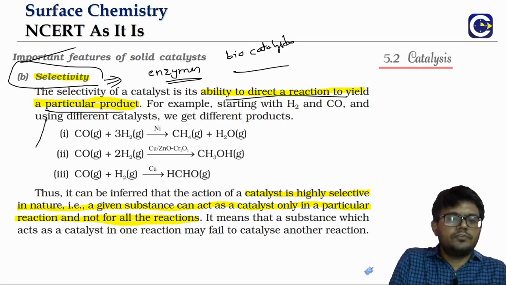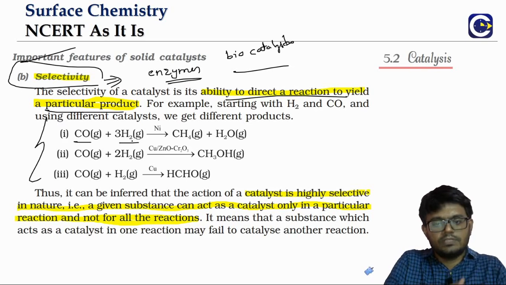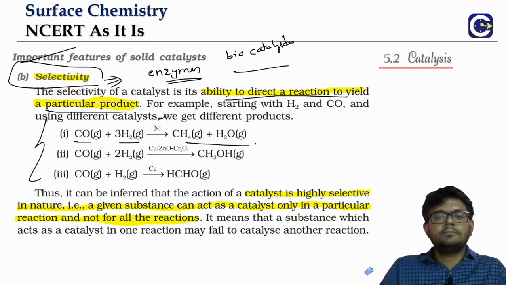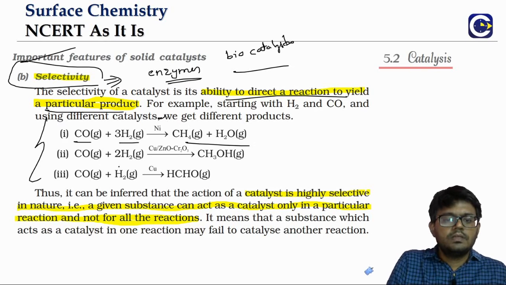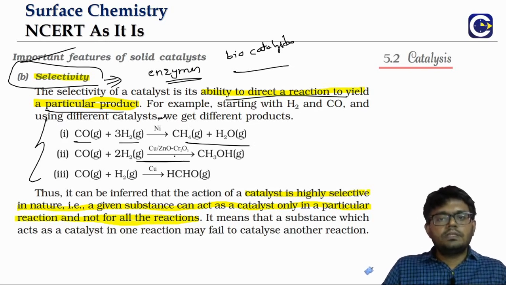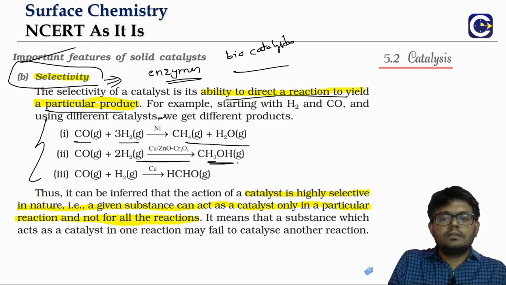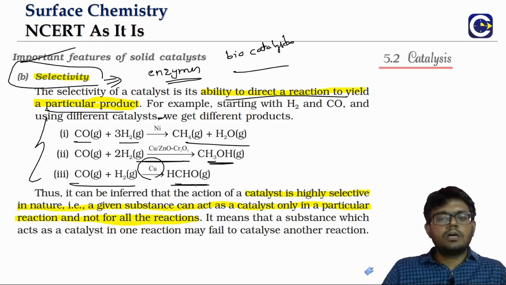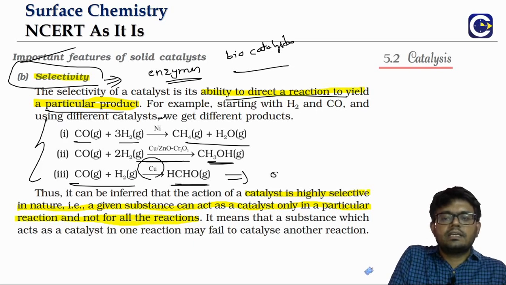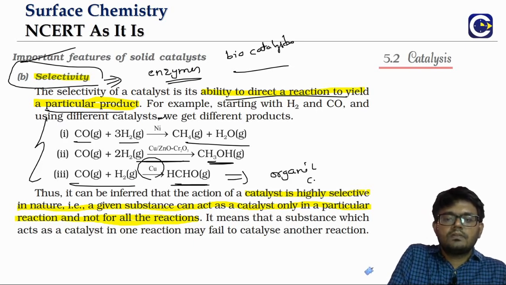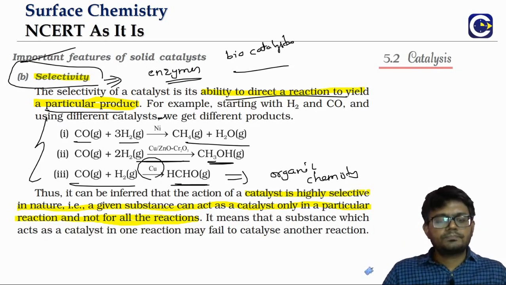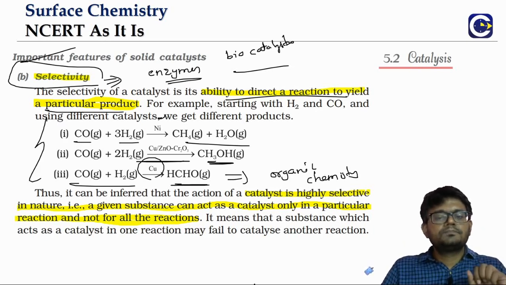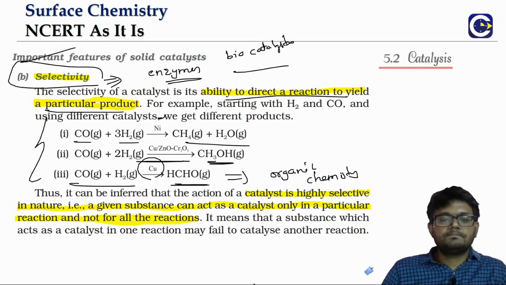Look at this now. If you have carbon monoxide reacting with hydrogen, in the presence of nickel we get a mixture of methane and water vapor. In the presence of copper with zinc oxide and chromium oxide we get methanol. In the presence of copper only we will get what? If you heat it over copper, and in fact you will study these reactions in organic chemistry, we will get formaldehyde. So depending upon the catalyst used, we are able to get a different type of product.